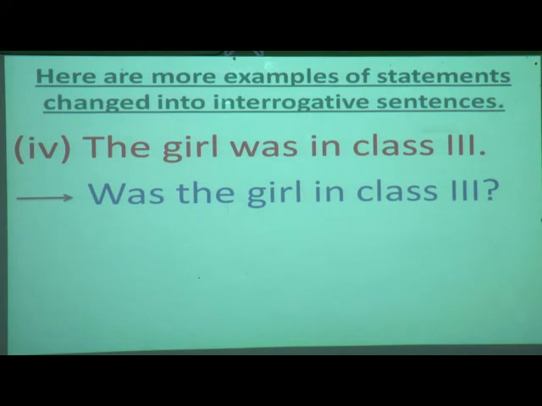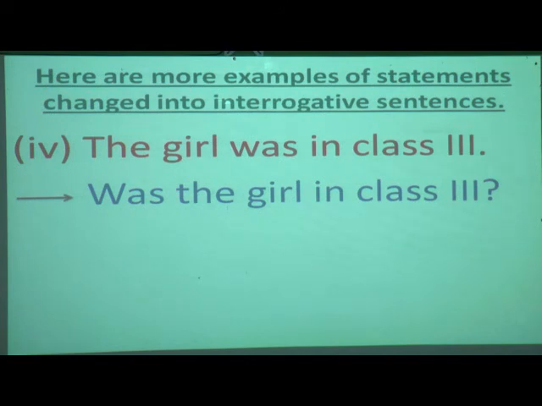And the next thing we have learned, that in a sentence, if there are 2 verbs, we have to shift only the first verb before the subject. Only these 2 things you have to keep in your mind. So students, understood about this lesson clearly?